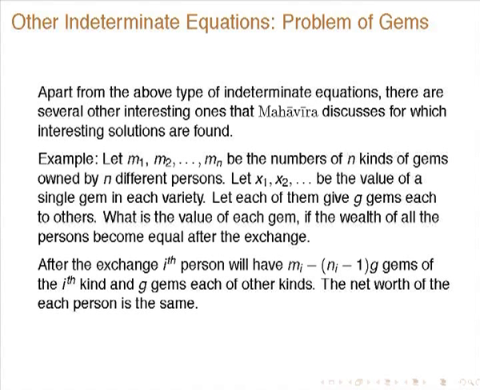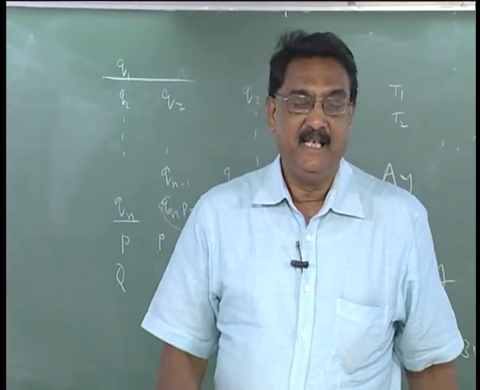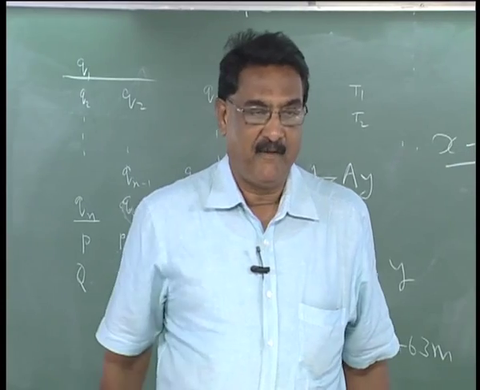Each of them will have some particular kinds of gems with a particular value. Now there will be some exchange. For instance, the ith person will have mi gems. To each of the other n minus 1 persons, he will give g gems of his own variety.